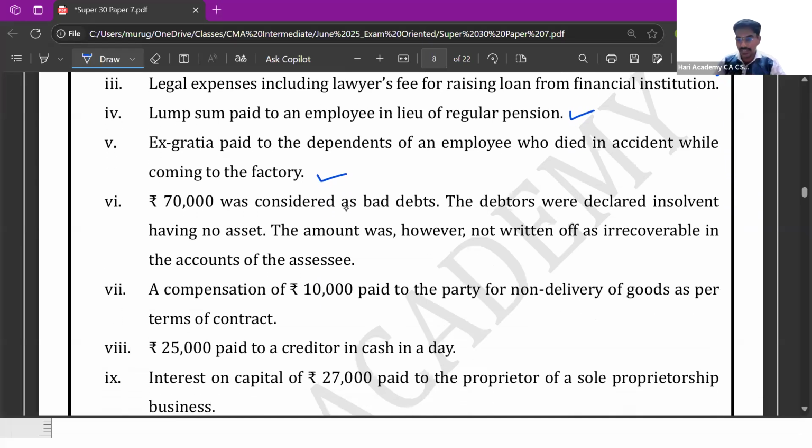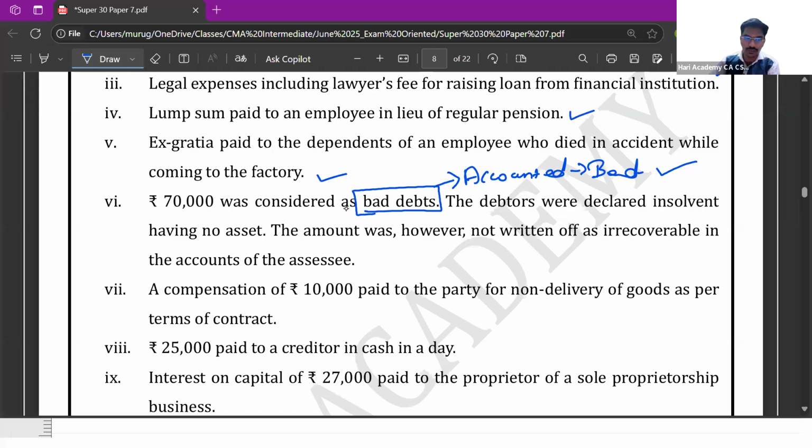Now let us come to bad debts. As far as bad debts are concerned, if this is accounted as bad debt in the books of accounts, then whether or not it is an actual bad debt, this is an allowable expenditure.